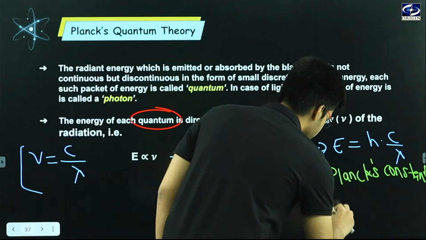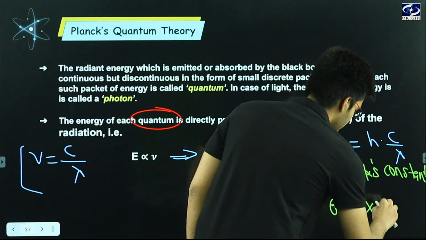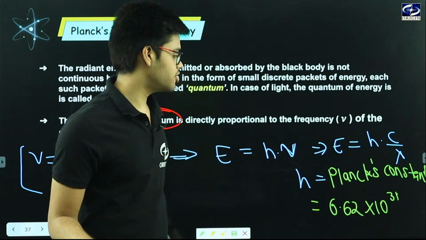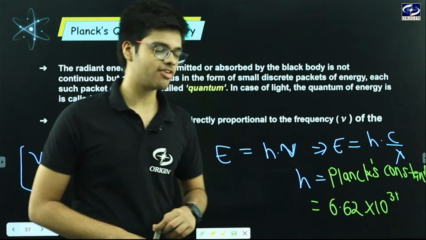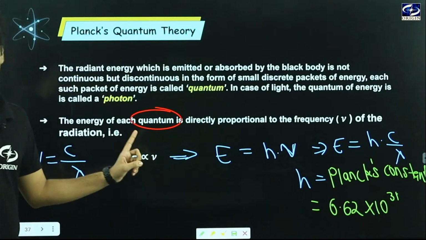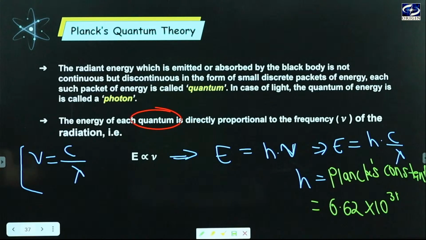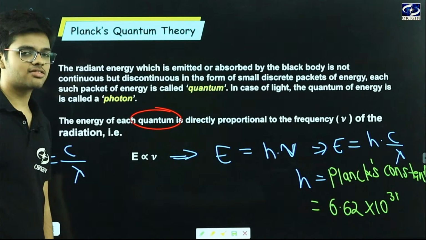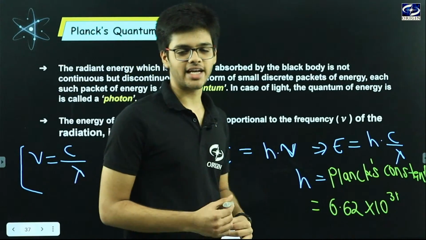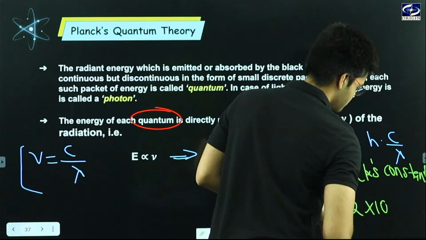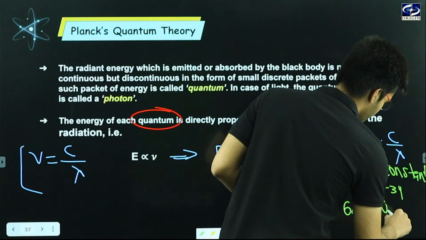And its value is 6.62 into 10 to the power 31, okay? Planck constant, and this is how we can calculate the energy of any particle, okay? This is how we can calculate energy of any particle. Oh, I wrote it 31, it will be minus 34, okay?